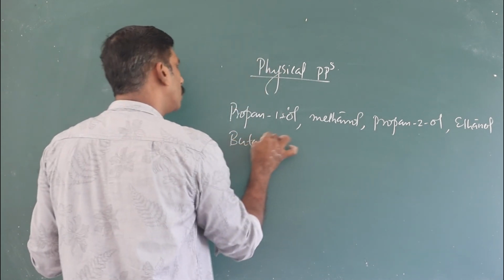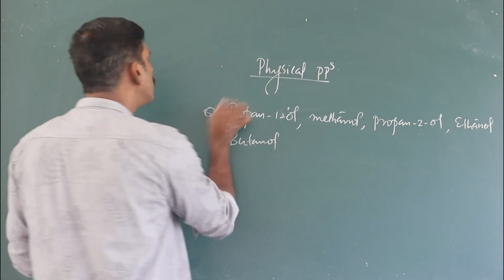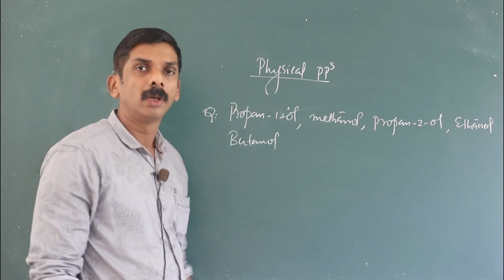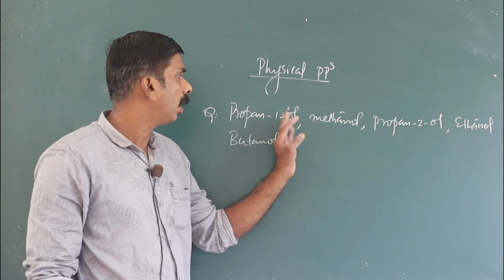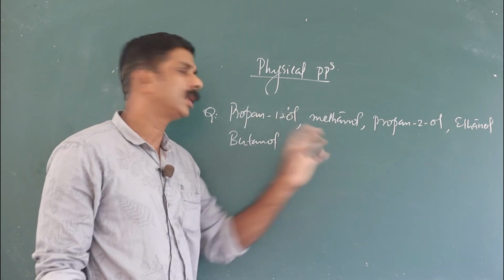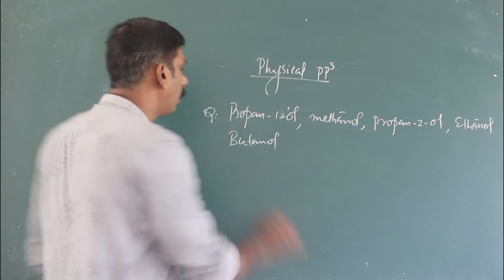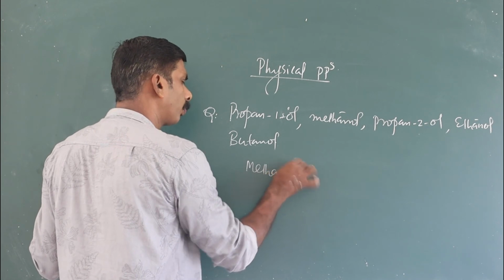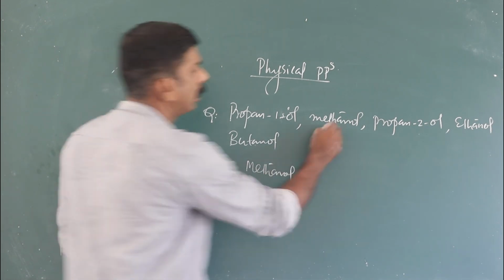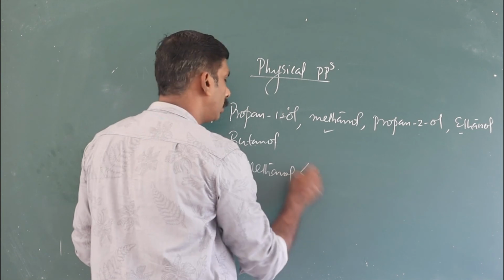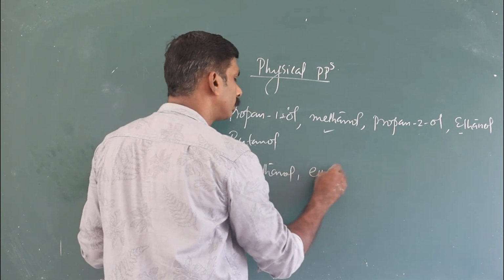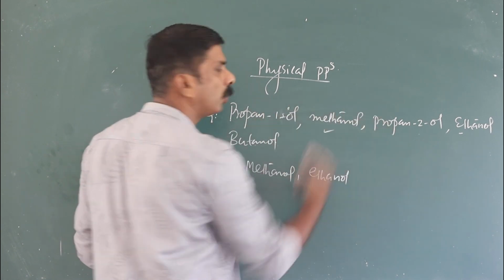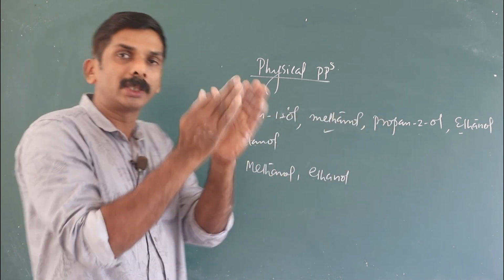Sometimes a question asks like this: arrange the following alcohols in increasing order of boiling point. We know that, out of the given examples, methanol has the lowest molecular mass, therefore methanol has the lowest boiling point. Then after methanol it is ethanol, and here propan-1-ol and propan-2-ol. In propan-2-ol, you can see there is branching.